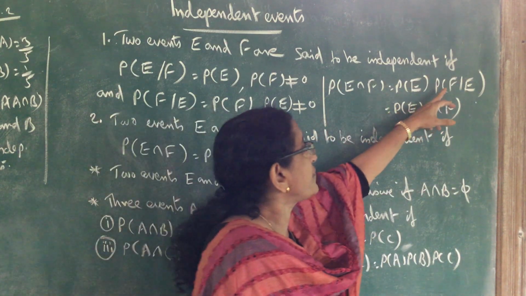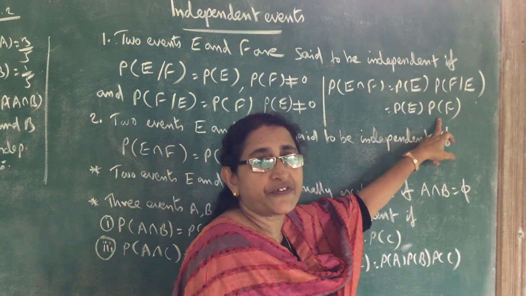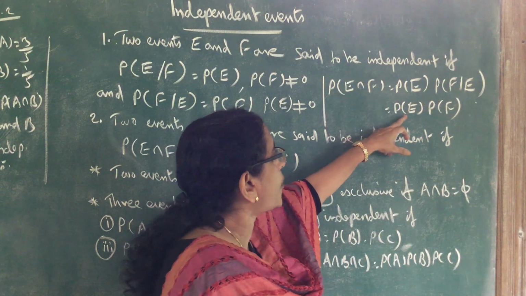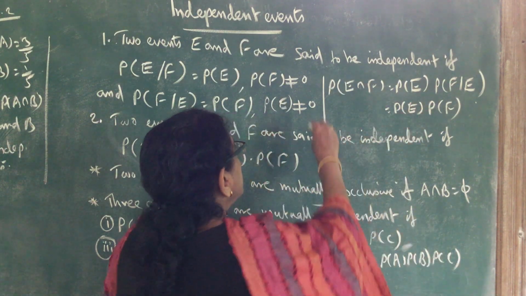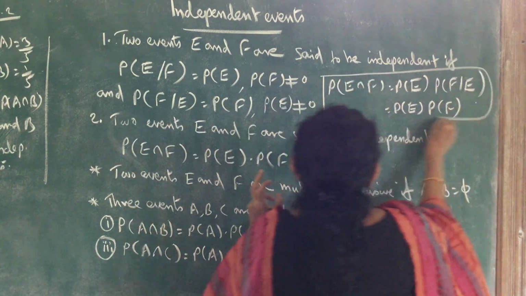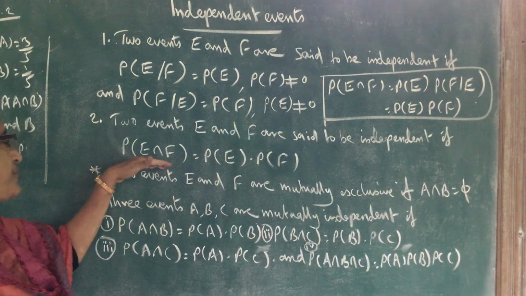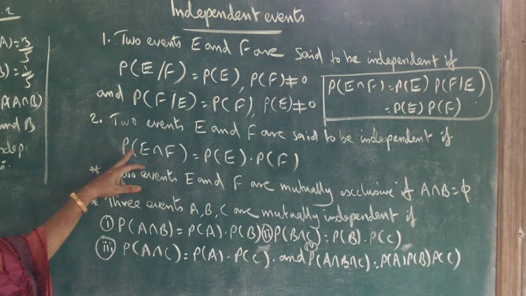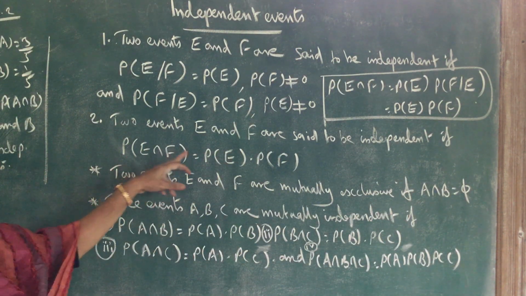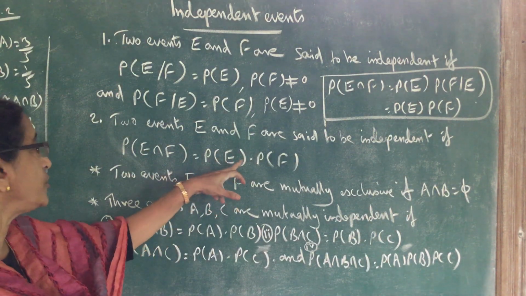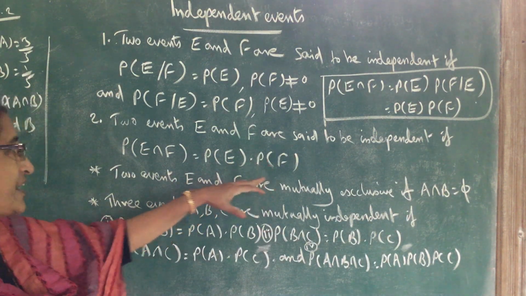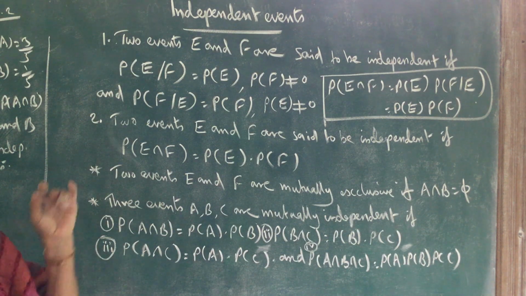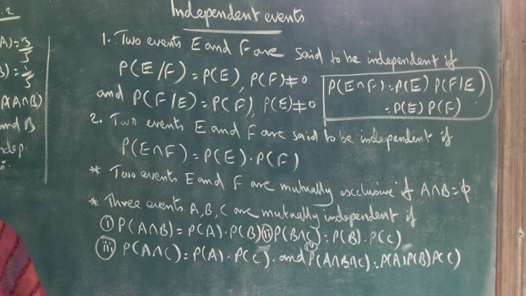So if probability of F given E is equal to probability of F, this formula becomes probability of E intersection F equal to probability of E into probability of F. So from the first definition, we get the second definition. Two events E and F are said to be independent if probability of E intersection F is equal to probability of E into probability of F. So that is a very simple, very easy, but very important formula. Independent events, that is a very important definition.